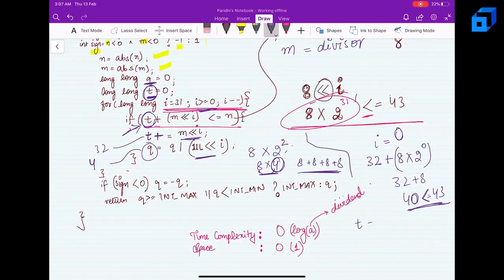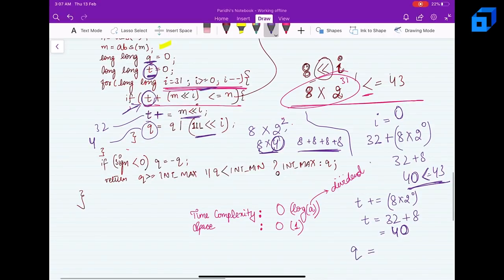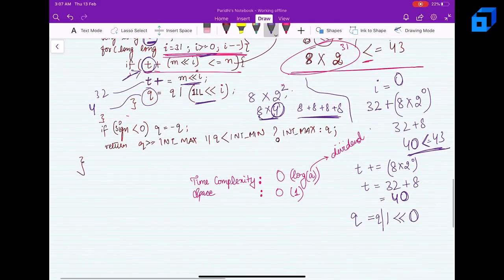So what I'll do, I'll have t plus equal to 8 into 2 to the power 0. So t is equal to 32 plus 8, which is nothing but 40. So this is 40. And q is going to be 1 left shifted by i, which here is 0. So basically in this case it will become 5, right? So q will become 5 and t will become 40, and now I can't move anymore.